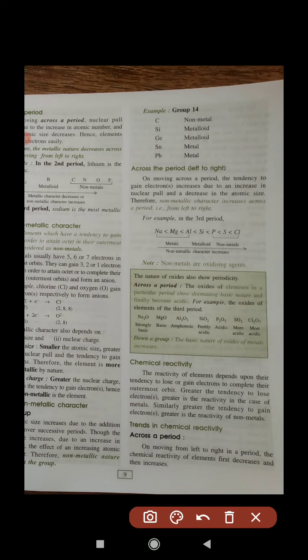So here you can see the trend of chemical reactivity moving from left to right in a period. Chemical reactivity first decreases and then increases. From sodium going left to right, there is magnesium, aluminium, silicon, phosphorus, sulfur, and after that chlorine. Chlorine is highly reactive and on this side sodium is highly reactive, but in between, magnesium and aluminium are also reactive but not so much as the extreme sides. So you need to remember that.